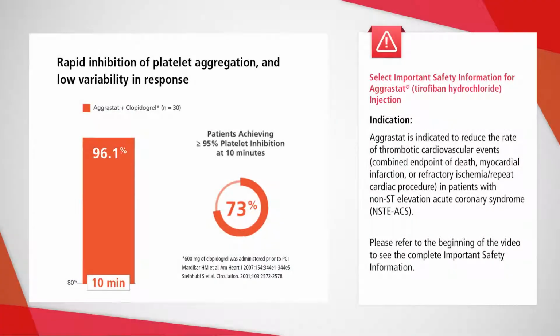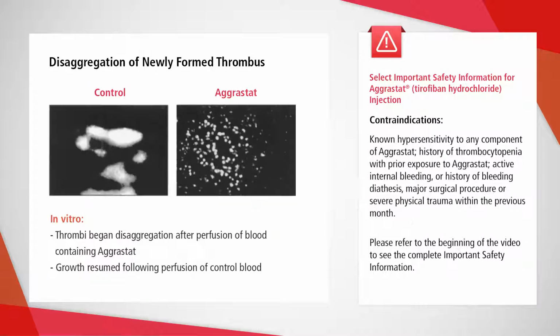So the nice thing about Aggrastat is that it causes a very rapid and potent platelet inhibition and has a constant response for our patients. We know it's very predictable from case to case to case, and that's very nice. Importantly, through its mechanism of action, Aggrastat has the ability to disaggregate existing thrombus, which really is the crux of this case. We got thrombus and dissection is present, which is propagating thrombus, which neither an anticoagulant like heparin or any other thienopyridine could do.